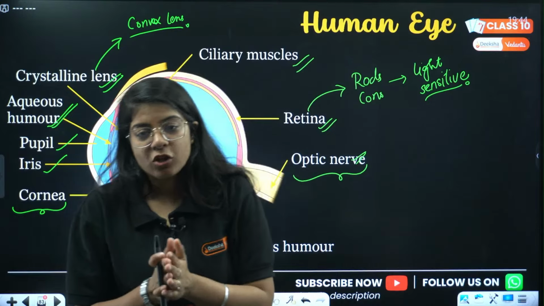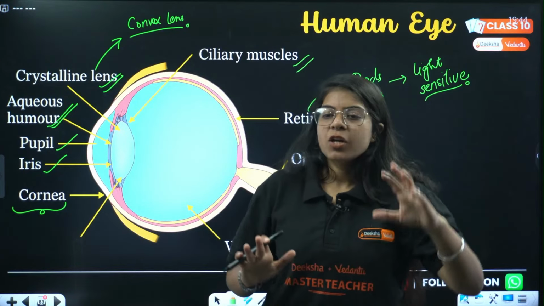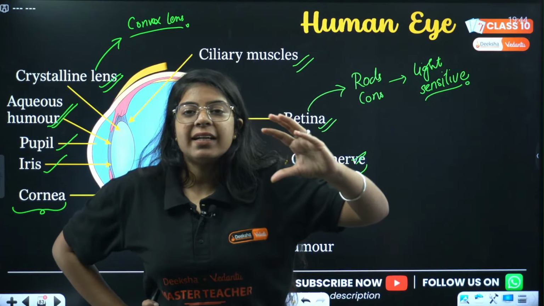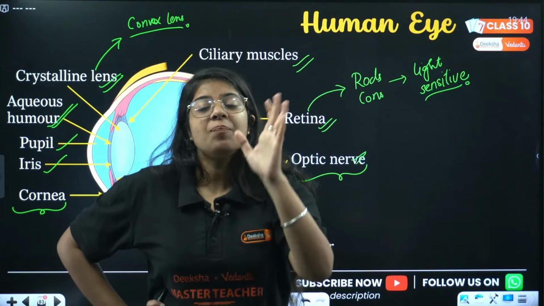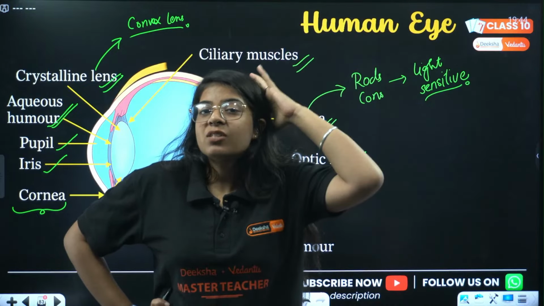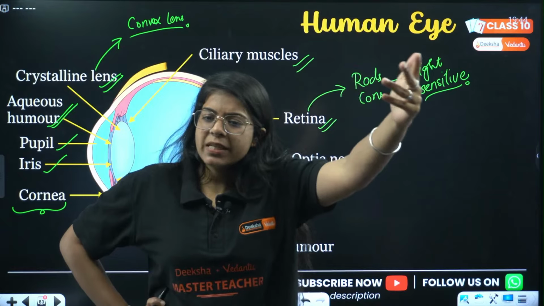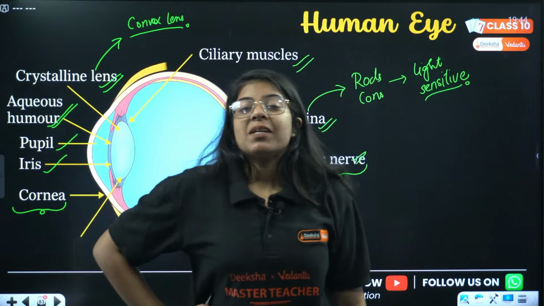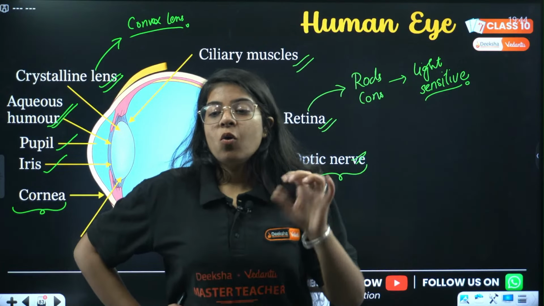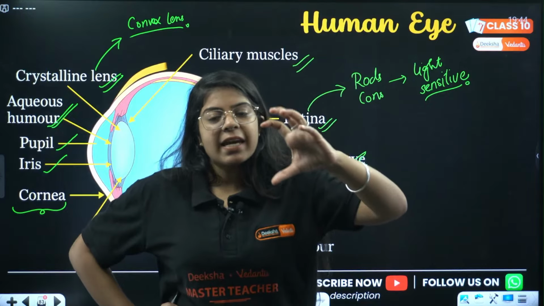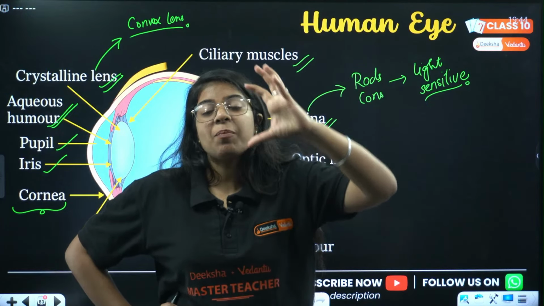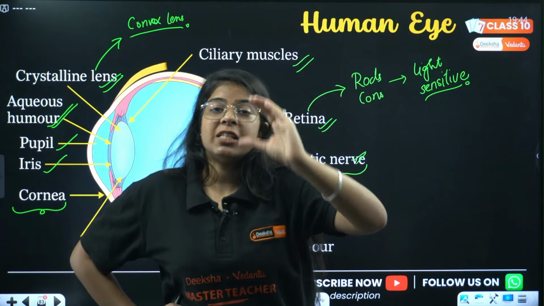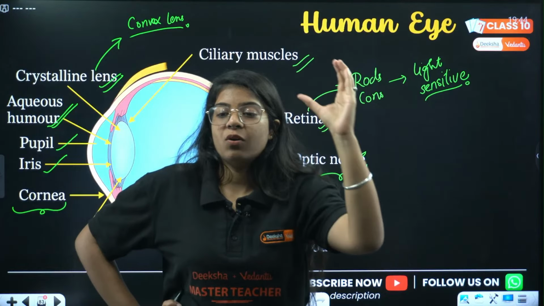Yes, so retina is like a screen. You have your lens, the lens gathers all the rays and it focuses onto the retina. So retina is where in our eyes the image is being formed. Then, the function of ciliary muscles is to hold the eye lens in shape. Our eye lens can change its focal length. So ciliary muscles help the eye lens to change its focal length.